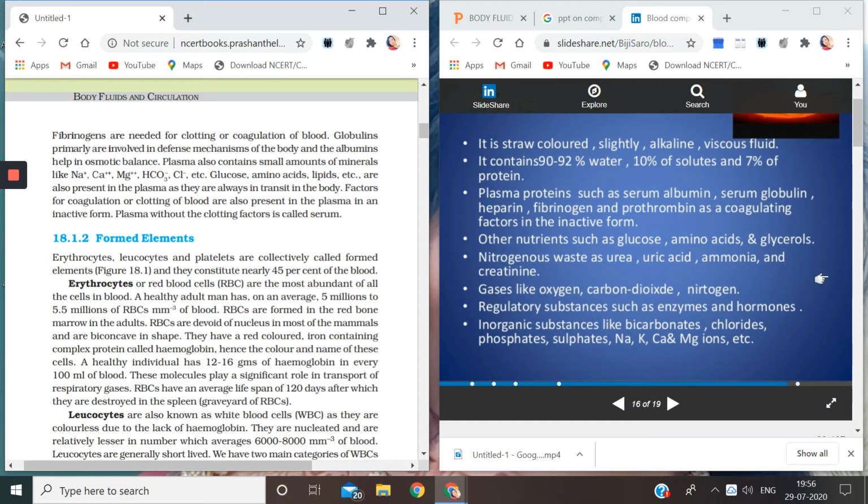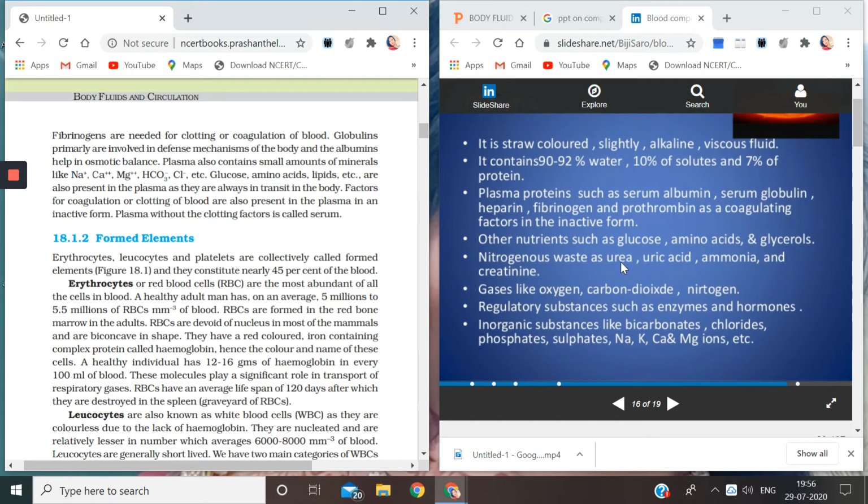You might have undergone a blood test sometime in your life, in which, or you can take out your previous reports if you have any, you can see there will be a column of urea, uric acid, ammonia, and a range given to you, that if you have urea in a particular range, then it is normal.